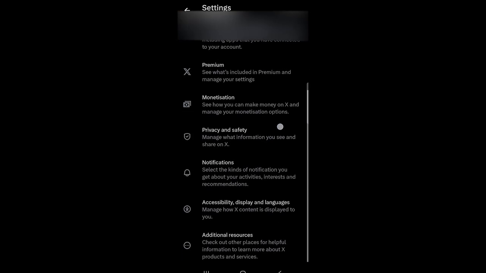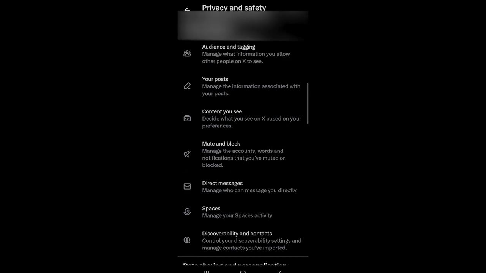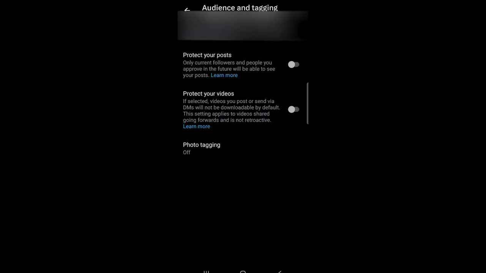Now you see multiple options, and then you see privacy and safety, so click on it, and then we are in the privacy and safety section. Now you see audience and tagging, manage what information you allow other people on X to see, so click on it, and then you see protect your post, only current followers and people you approve in the future will be able to see your post. Enable this option.